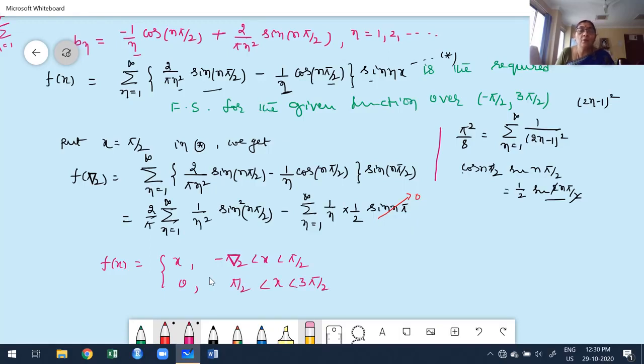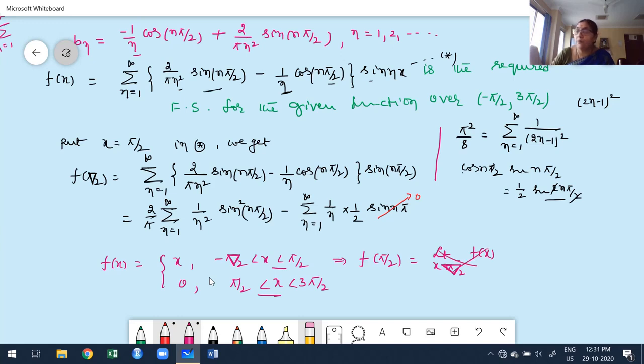Yeah, I want to find out f of pi by 2. Pi by 2 is not included in the first interval, nor in the second interval. Therefore, pi by 2 is a point of discontinuity. How to find out the value at pi by 2 here? I have to take the average of the left hand side limit and right hand side limit at the point pi by 2 of f of x.